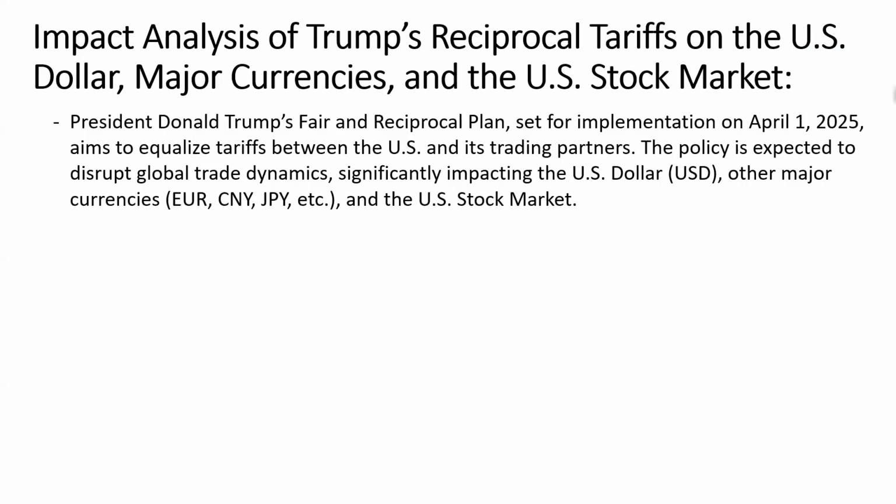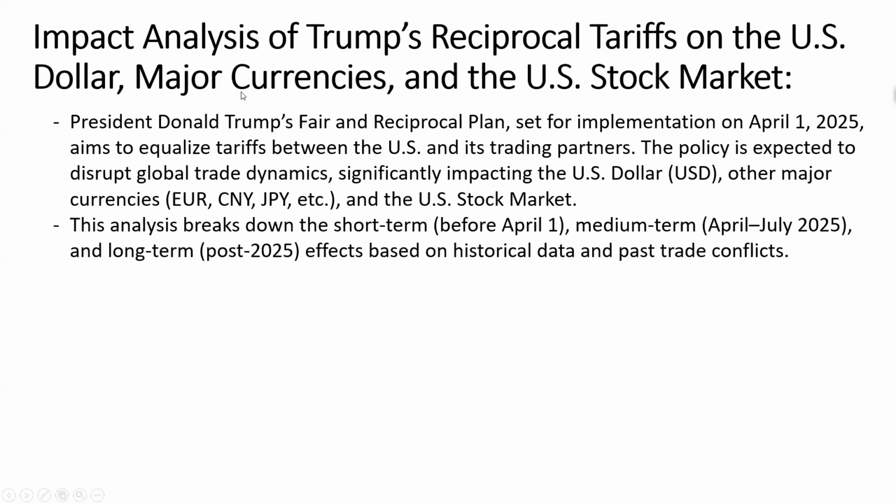Trump has always said, I want things to be fair. So he's trying to do that. If you charge me 10, I'm going to charge you 10, that kind of thing. So this policy is expected to disrupt global trade dynamics, and significantly impact the US dollar, other major currencies like the euro, Chinese yuan, the Japanese yen, etc., and the US stock market, right?